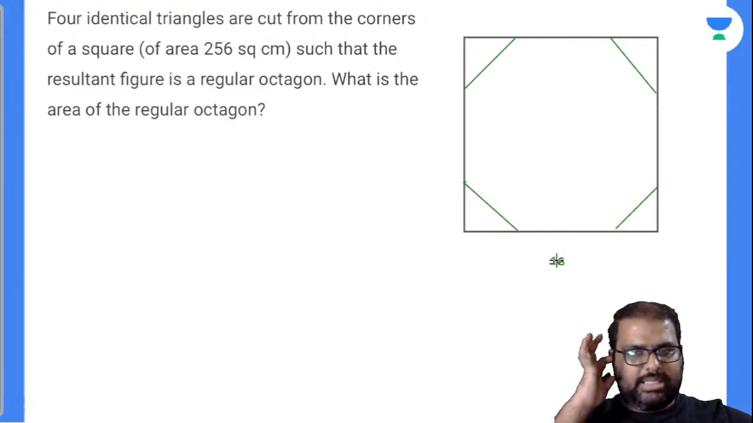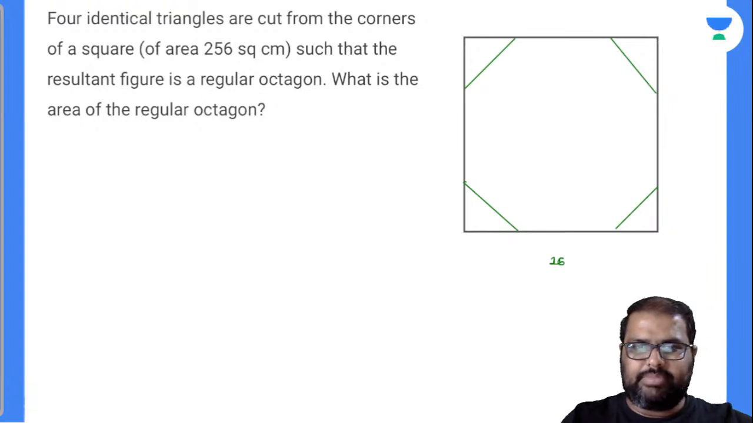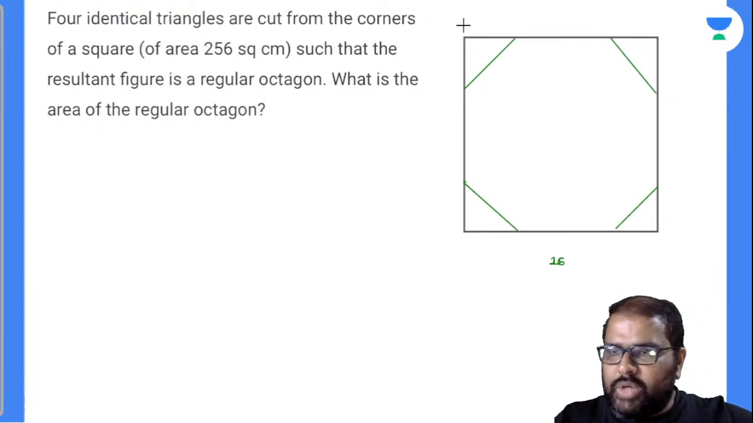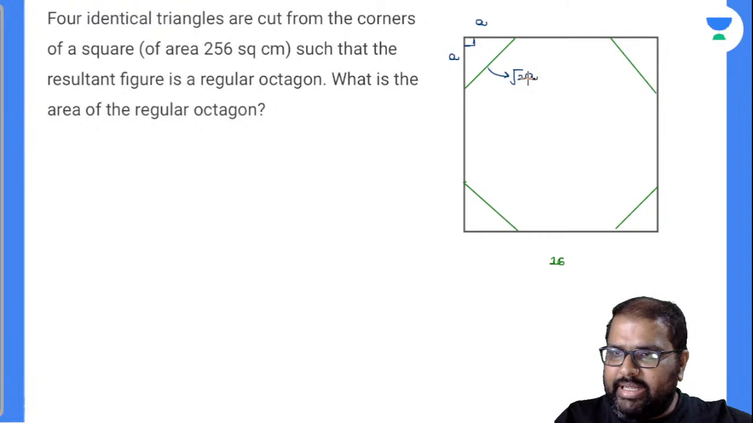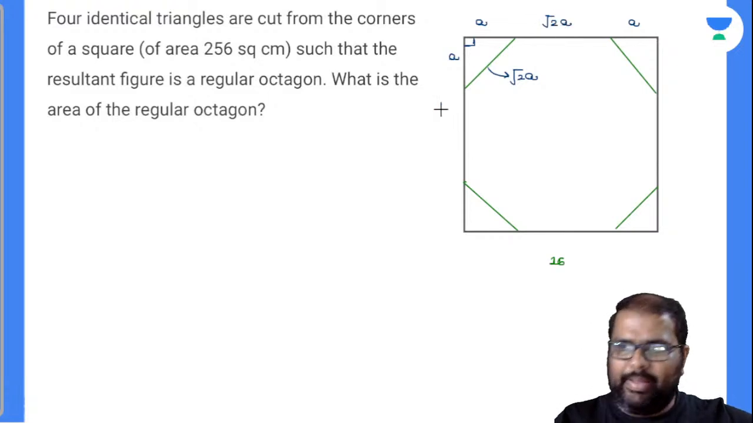Perfectly done. Such that the resultant figure is a regular octagon. All the sides of an octagon are the same. So first of all, the question asked is the area of the regular octagon. As you said, you have cut identical triangles, so this will be side a, this will be side a. Now everybody knows the vertex angle of a square is 90 degrees. Now this value will be root 2 a. Right? 45, 45, 90 degrees triangle. Now this will also be a. Now how much will this be? This will be root 2 a. Am I right or wrong?